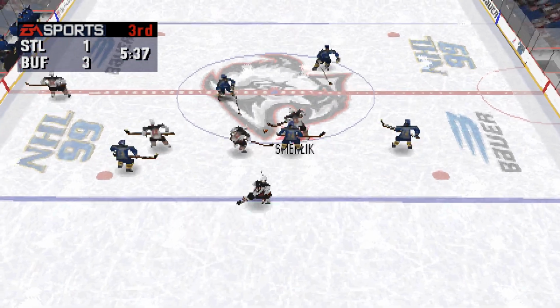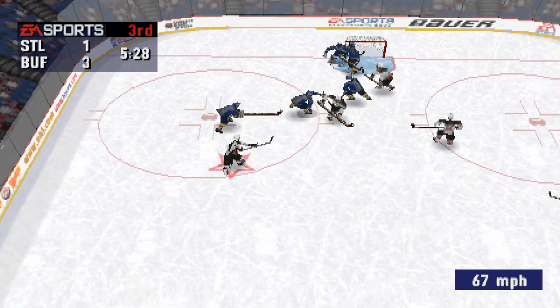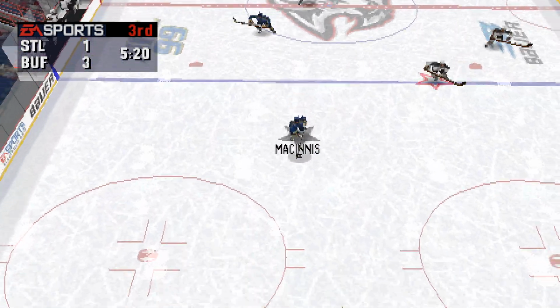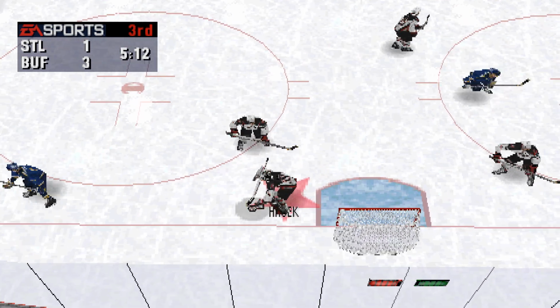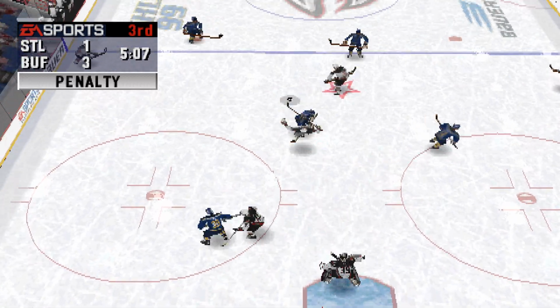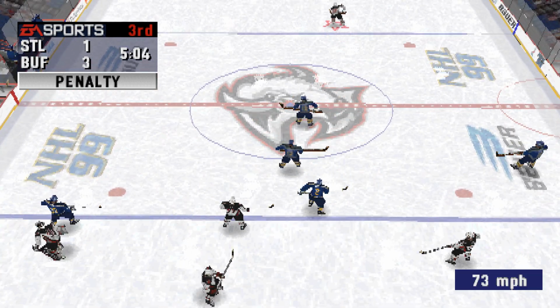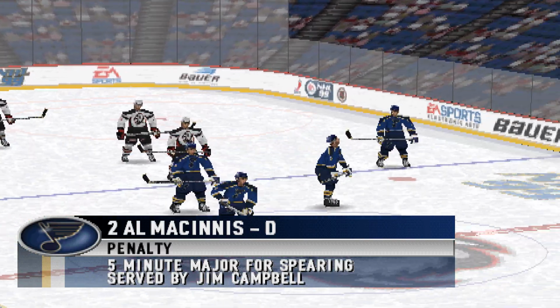To Schmelik. Schmelik passes across. Towards the net. Buffalo should be making a line change soon. McInnes into the middle. Hasek saves! Hasek moves it to Shannon. A delayed penalty call against St. Louis. Penalty called for spearing.